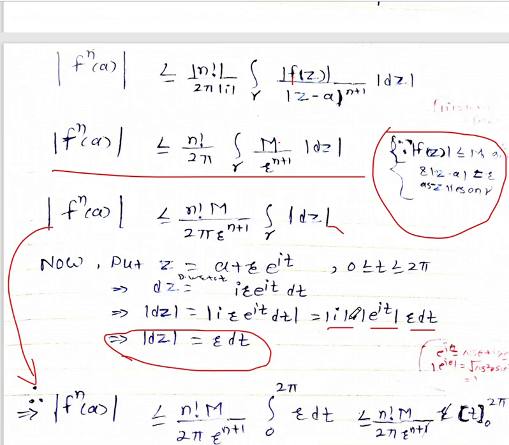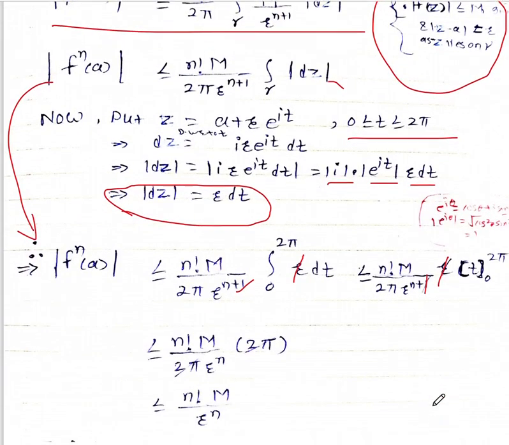The integral will change from 0 to 2π, because this is an integral with respect to t, and t lies between 0 and 2π. So r dt. Here r is a constant term, so take it outside of the integral, and this one r and this one r will get cancelled. So it is less than or equal to n factorial M upon 2π r to the power n plus 1, this r and this r will get cancelled, and the integration of dt is t, and the limit is 0 to 2π.